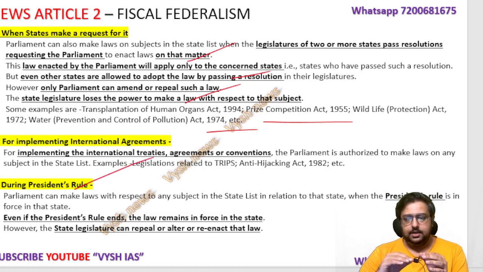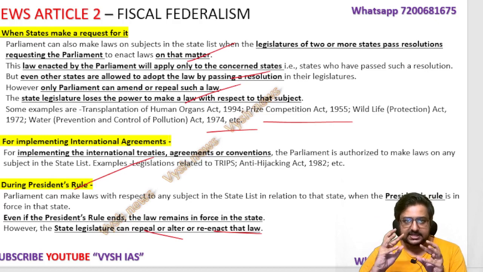But here, even if the President's rule ends and normalcy comes, so the state government comes back, that law will still remain in force until the state repeals it, changes it, or reenacts it. So see the difference. In President's rule time, it will stay until they delete. But in other places, it only stays for 6 months. Like that, there is a slight difference, and these are the areas which UPSC likes.